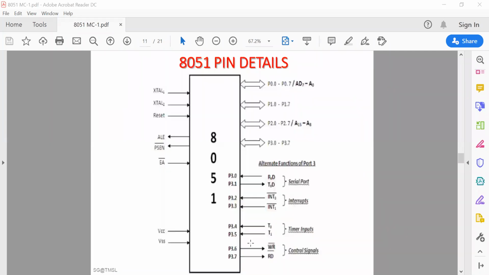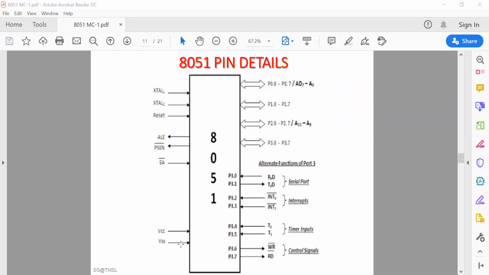P3.4 is used for timer input, and P3.5 is for another timer. It has two timers, so the two timers can be accessed using T0 or T1 externally. And it has two control signals: P3.6 is used for write operation, and P3.7 is used for read operation.